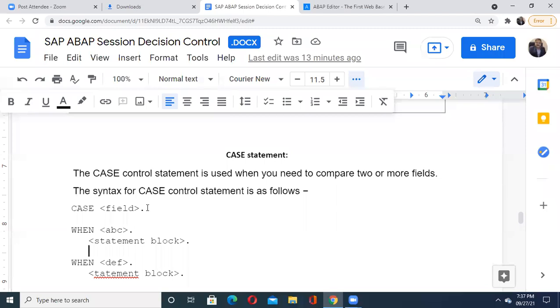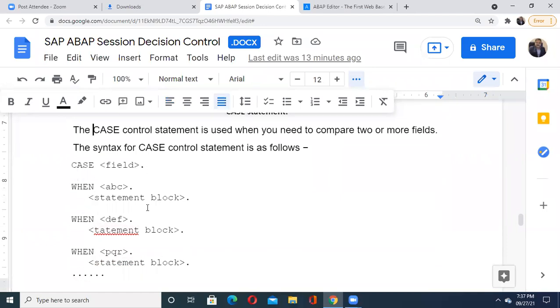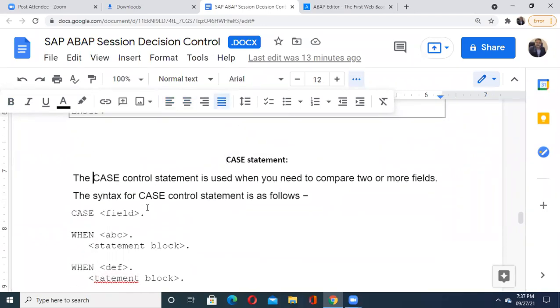We are confirming a lot of information online as well, so during that time it should happen there. See that the case control statement is used when you have to do that. You have choices in your hand.